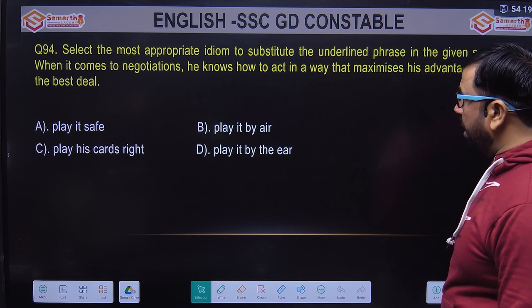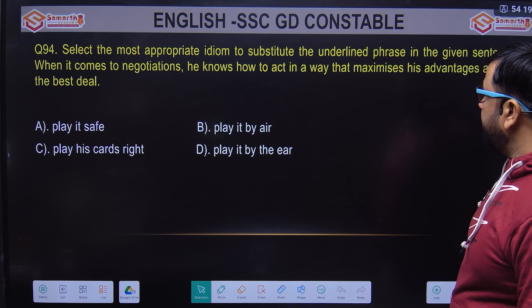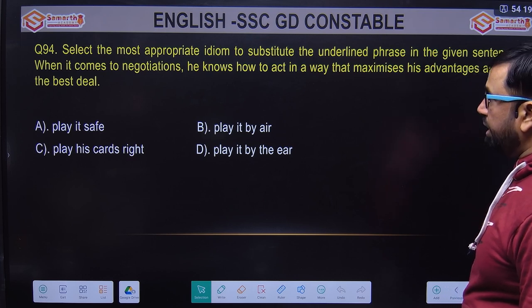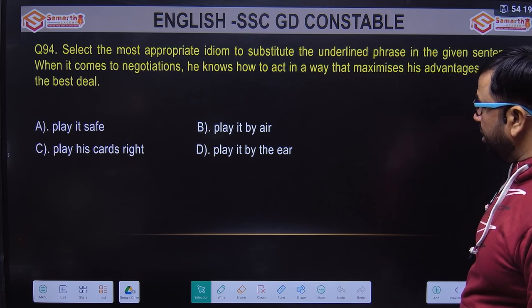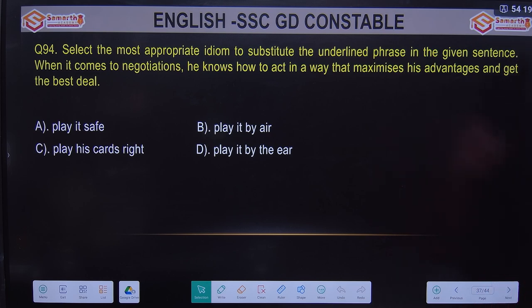Select the most appropriate idiom to substitute the underlined phrase in the given sentence. When it comes to negotiations, he knows how to act in a way that maximizes the advantage and get the best deal. The options are play it safe, play it by ear, play his cards right, or play it by the ear.